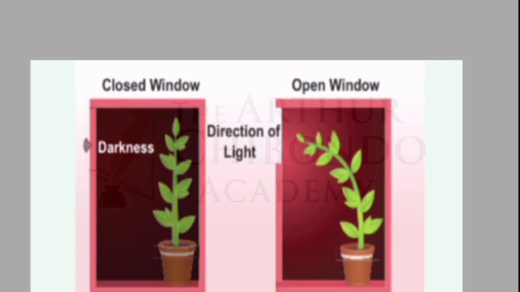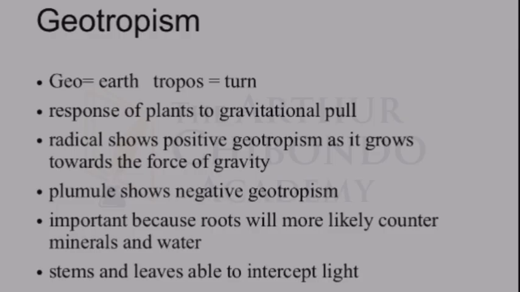So in other words, this is showing positive phototropism, meaning the plant is going towards where the stimulus is. This is positive phototropism. I think we're able to appreciate what really happens. That's phototropism.